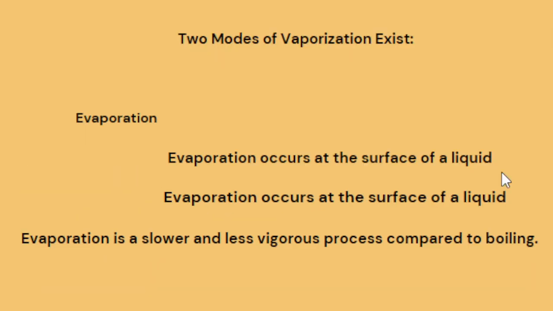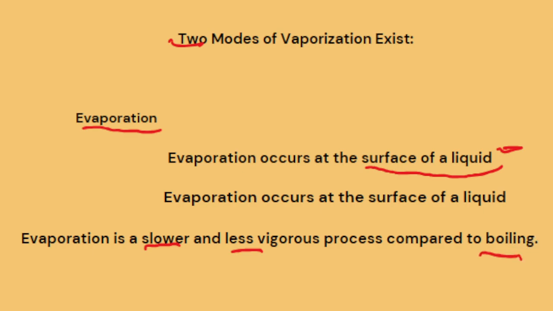There are two modes of vaporization. The first one is evaporation. What is evaporation? Evaporation occurs at the surface of a liquid. It's easy to learn: evaporation occurs at the surface of a liquid. Evaporation is a very slow and less vigorous process compared to boiling.